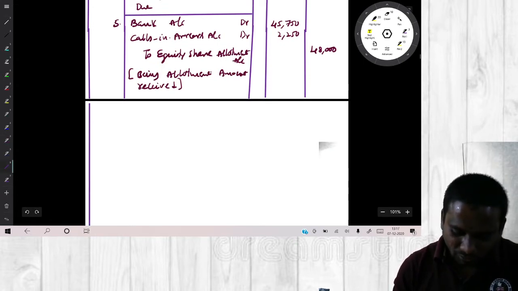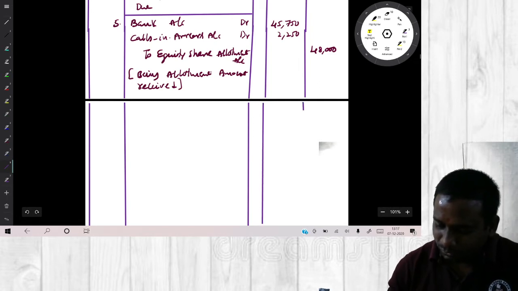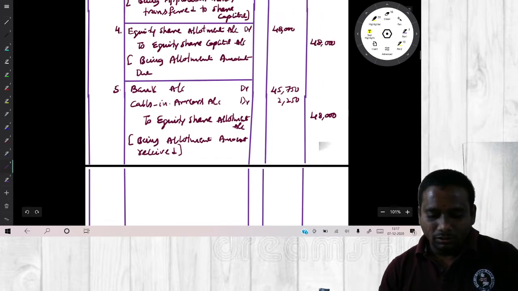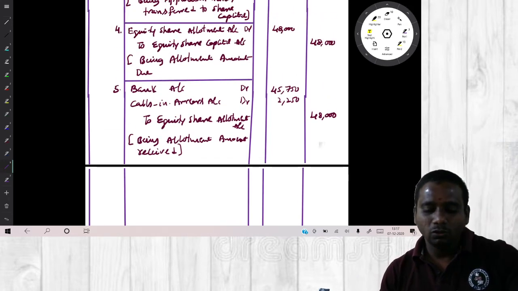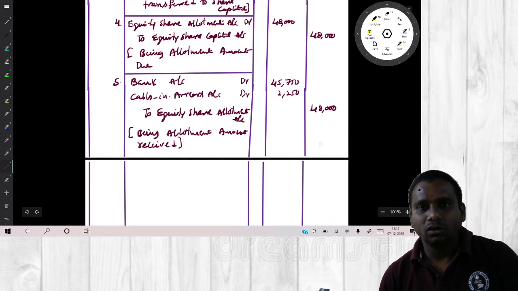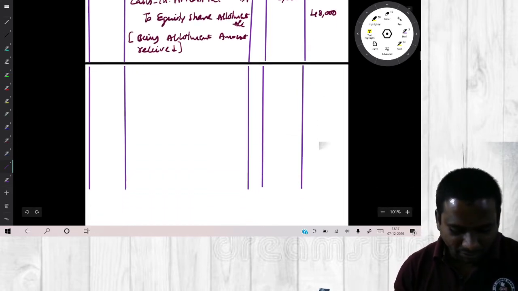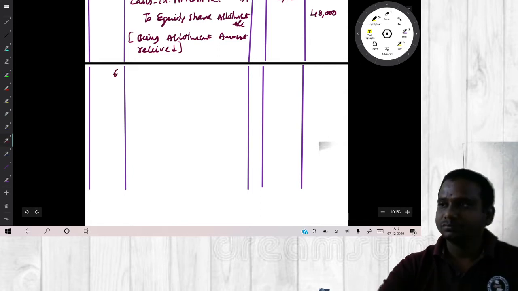First and final call amount due. What is the entry for first and final call amount due? Same entry as for allotment. What is the entry for allotment? Equity share allotment account debit to equity share capital account. So instead of allotment account, you can replace it with first and final call. Simple entry. Write on. Sixth one.